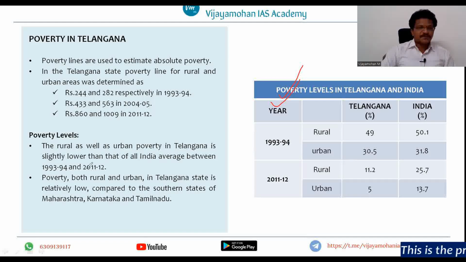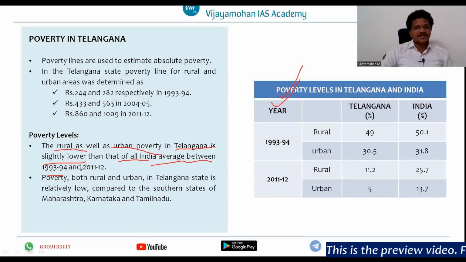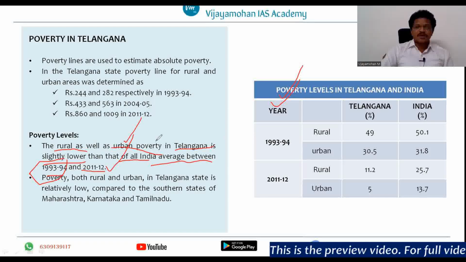Right? Now, if you see poverty levels, the rural as well as urban poverty in Telangana is slightly lower than that of the all India average between 1993-94 and 2011-12. Actually, this is 1993-94: the urban and rural poverty of Telangana is slightly less than that of the all India average.